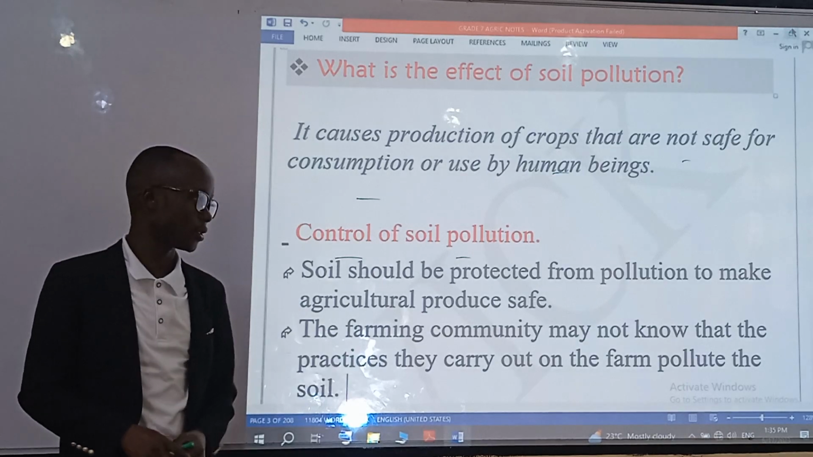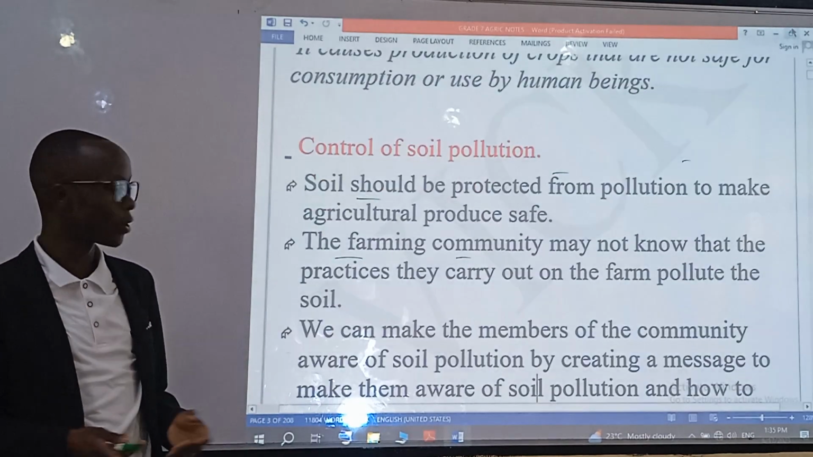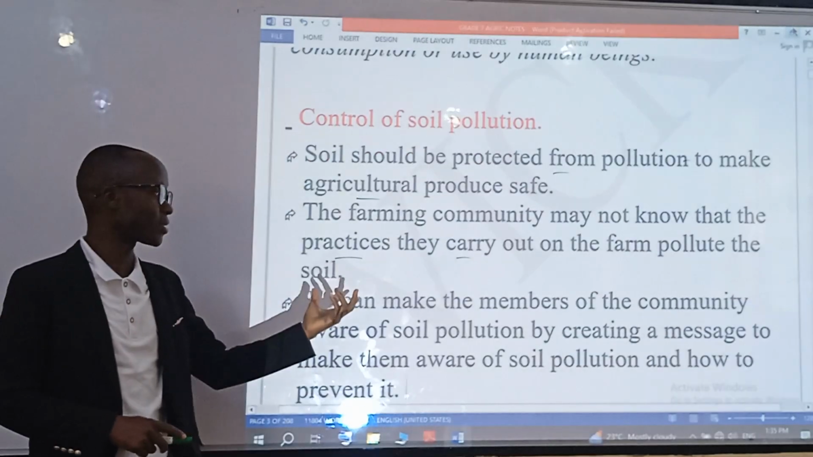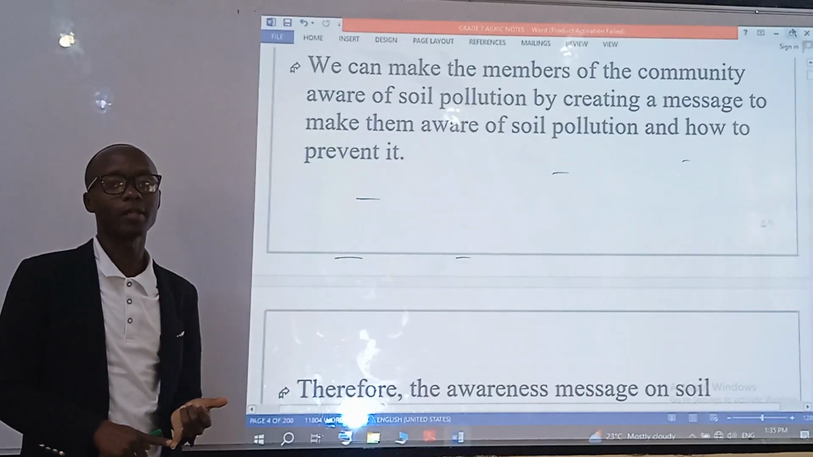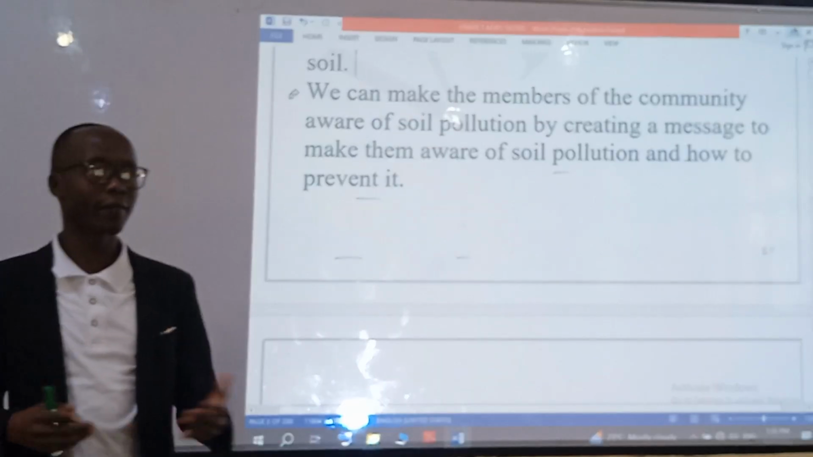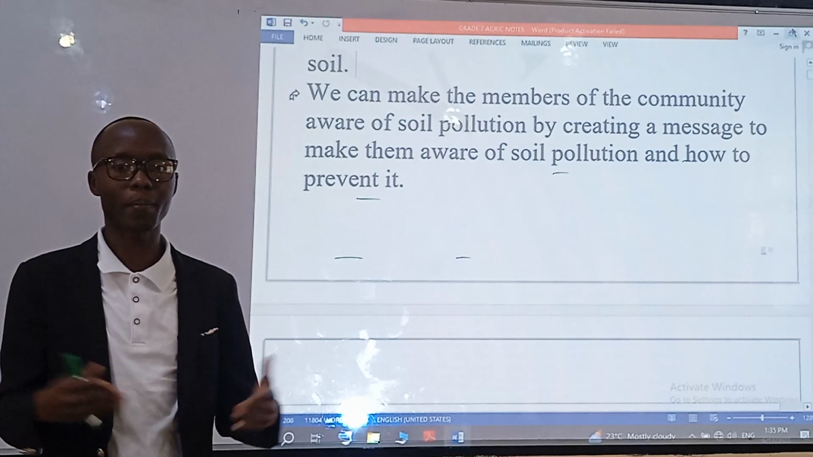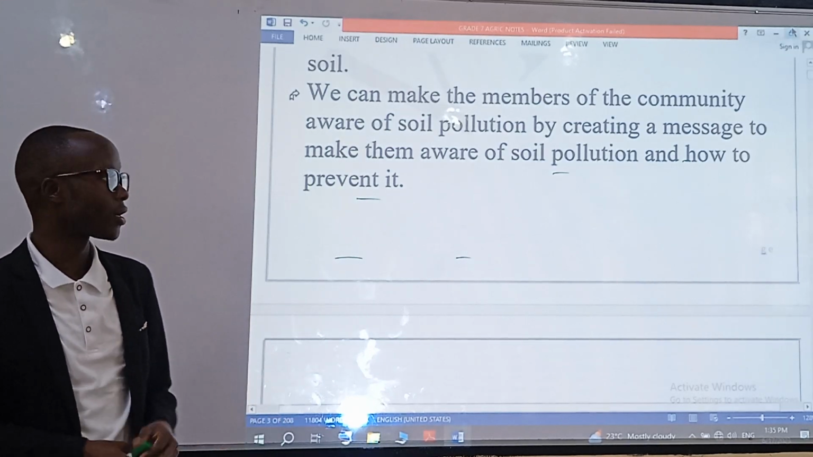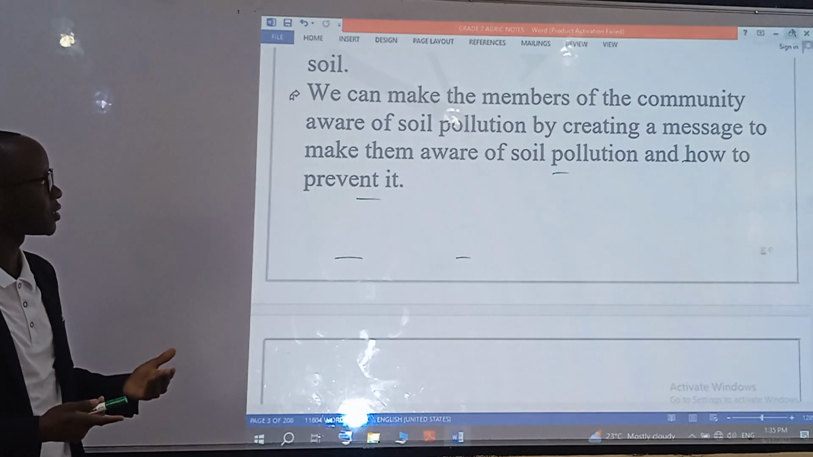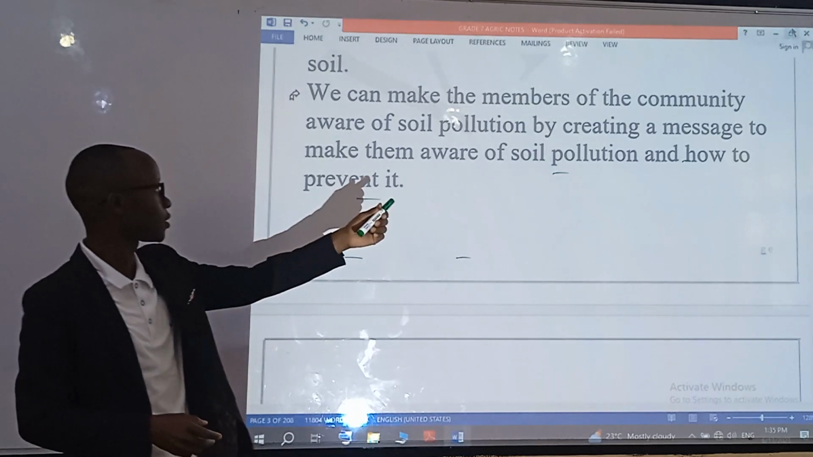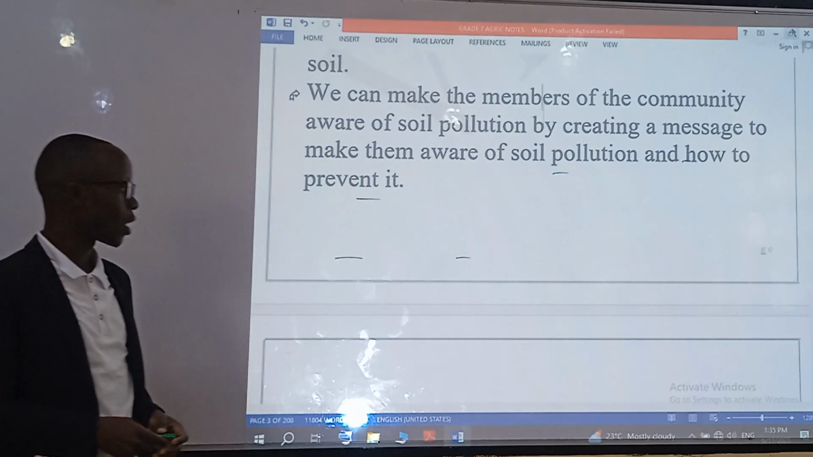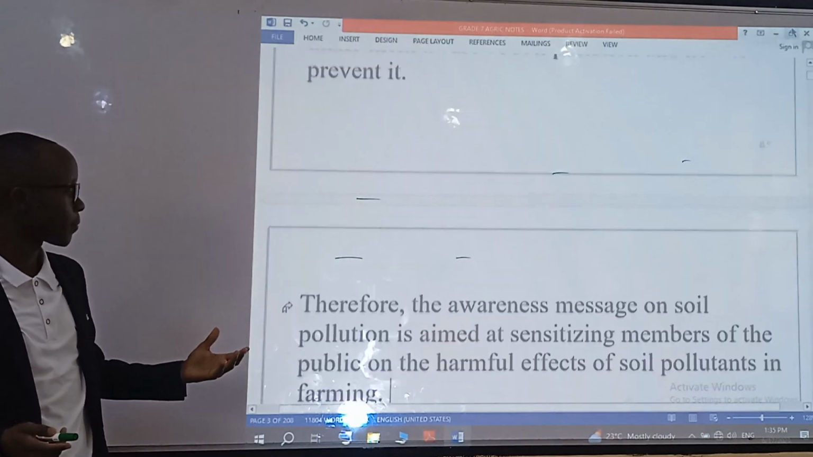The farming community, the people around, may not know that the practices they are carrying out on the farm pollute the soil. These practices include the use of fertilizers, the use of chemicals, and any other farming practices without proper disposal of containers. They may not know, and so we can make these members of the community aware by creating messages to make them aware of soil pollution and how to prevent it. So how are we going to create messages to them?